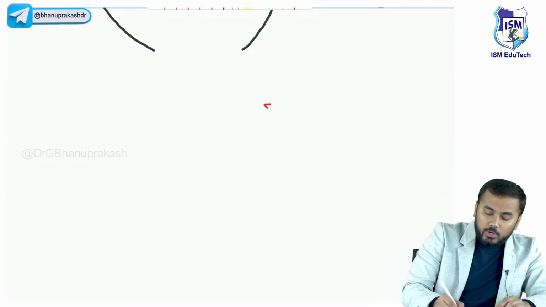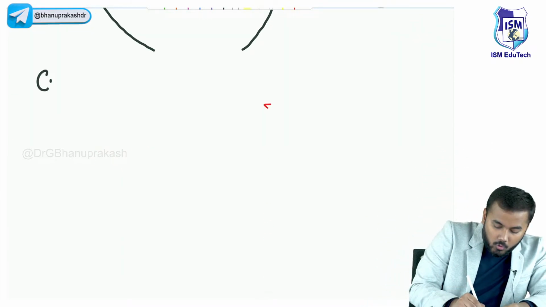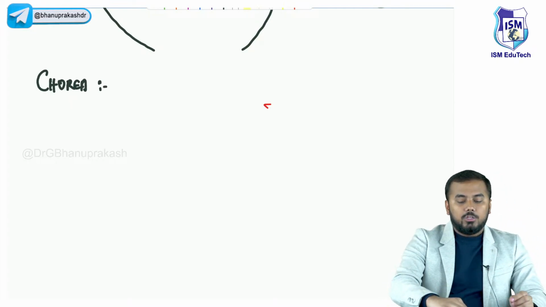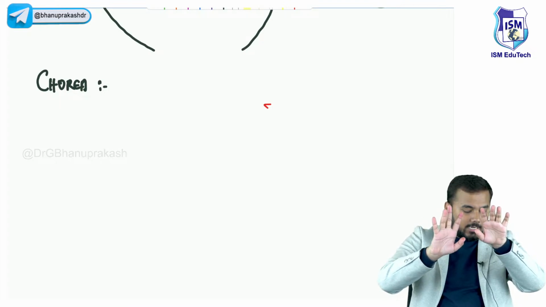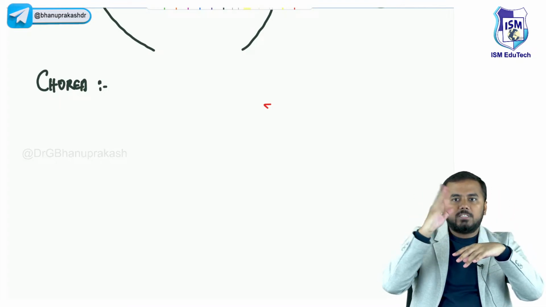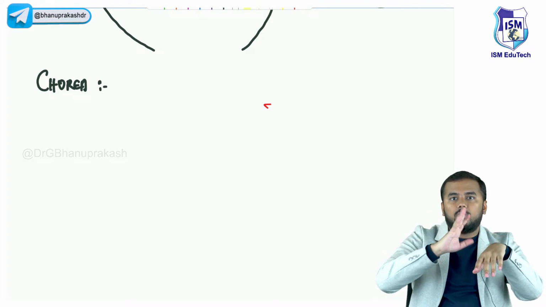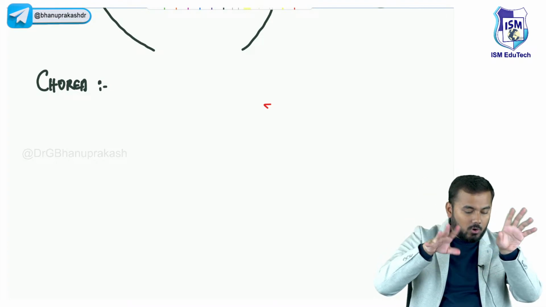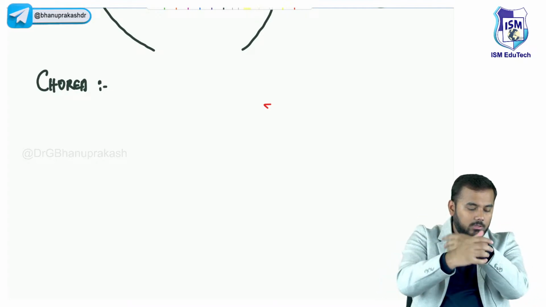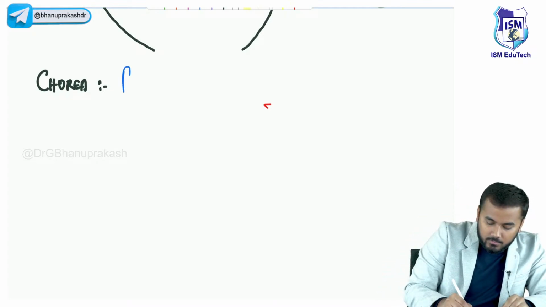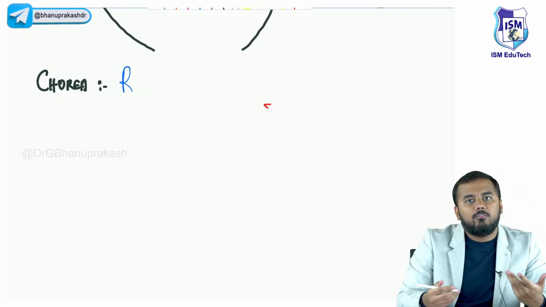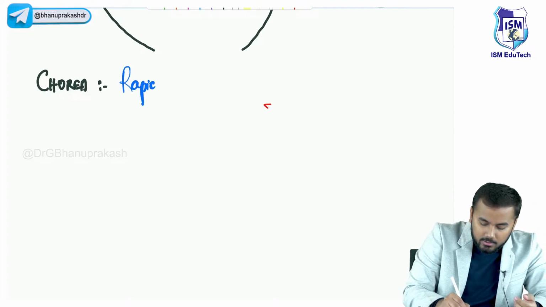So what is this chorea? You see these are the distal limbs. There is rapid movement of distal limbs. So the patient will have rapid movement of distal limbs like this. This is what is called chorea. So what is this? Rapid. Is he doing it voluntarily? No, involuntarily. So rapid.